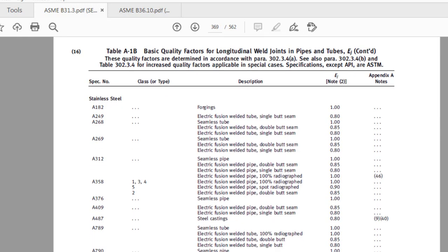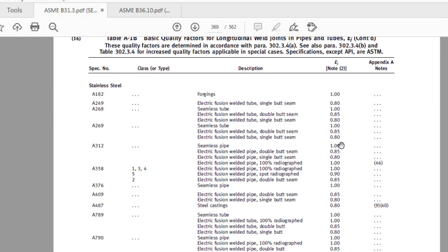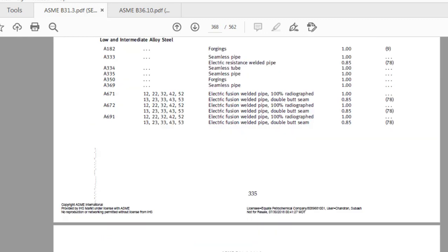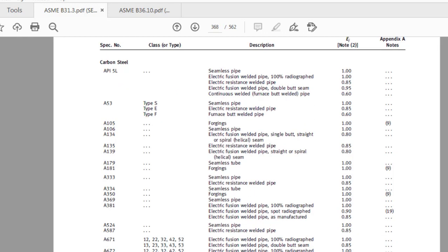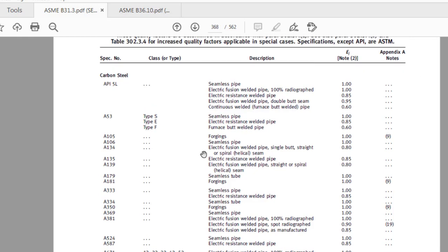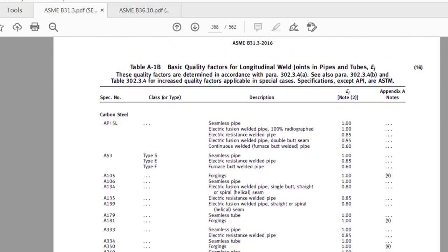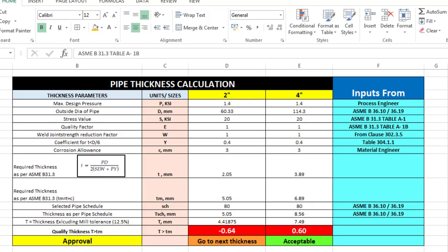Table 1B shows the E value based on the pipe. So what is our pipe? Our pipe is A106 grade B. So let's find A106 grade B. A106 grade B, it's a seamless pipe. What is the value? 1. So based on this value only I have considered. So this is the table A1B, the quality factor. This is the E value. You will take it from the table A1B.